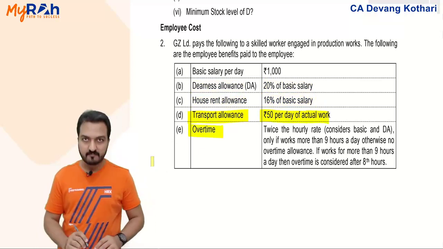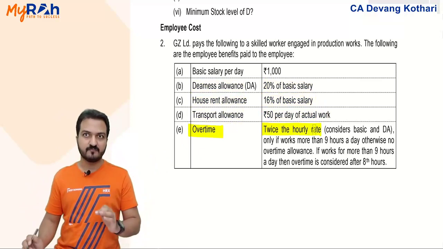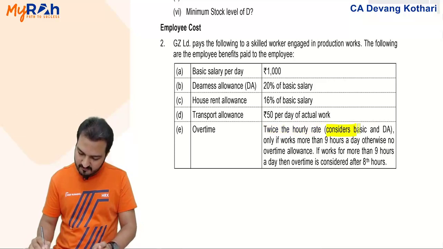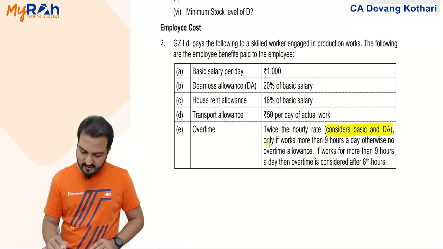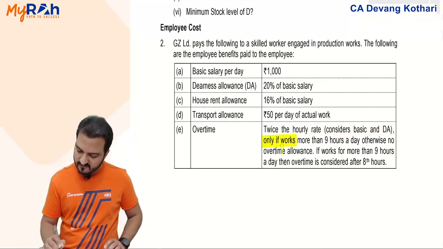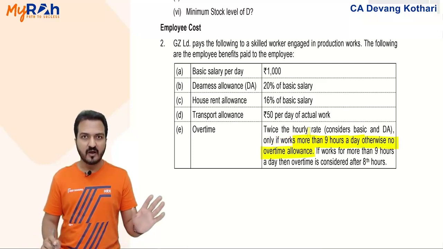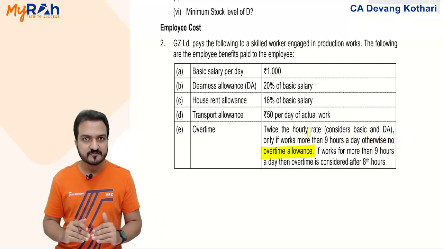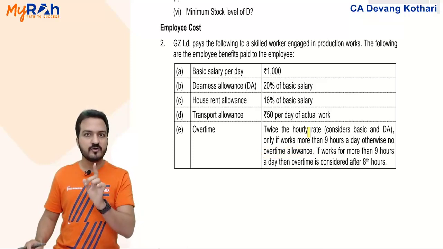Okay. Overtime. Interesting. Look, overtime is twice the hourly rate, not daily rate, and hourly rate considering basic plus dearness allowance. Okay, and that also overtime is paid only if he works more than 9 hours a day. Otherwise, no overtime allowance. So only if the total working is more than 9 hours, then only overtime is paid. More than 9 hours, not even equal to 9 hours.